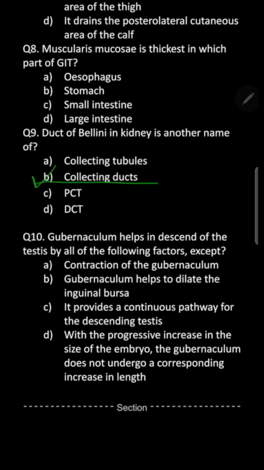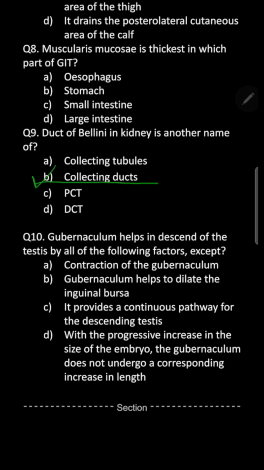And each of these collecting ducts actually collects urine from many collecting tubules, also called junctional tubules. So, duct of Bellini is actually the collecting ducts. MCQ number 10, which is the last MCQ.